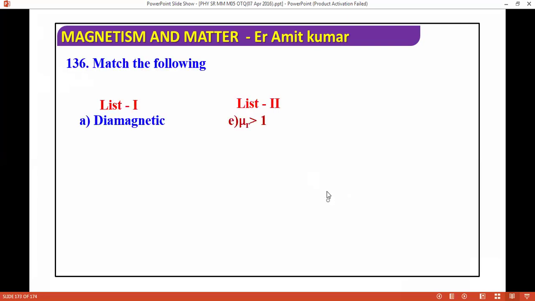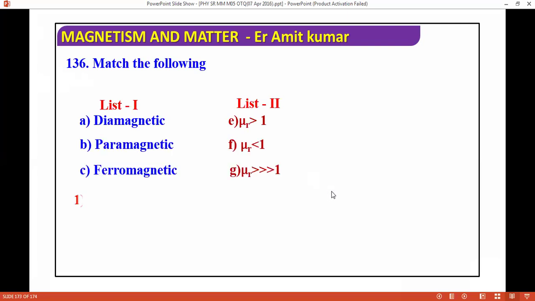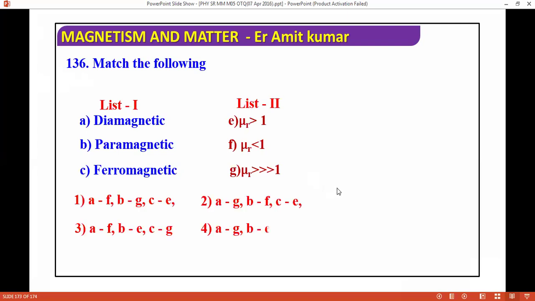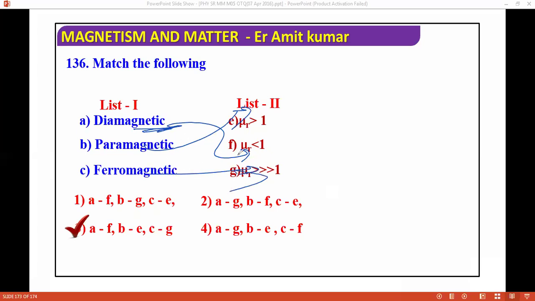We have diamagnetic, paramagnetic, and ferromagnetic, and you have to match the options. If you see the options, third will be the correct answer. Diamagnetic is mu r less than one, paramagnetic is mu r greater than one, and ferromagnetic is mu r much greater than one. So this is okay.